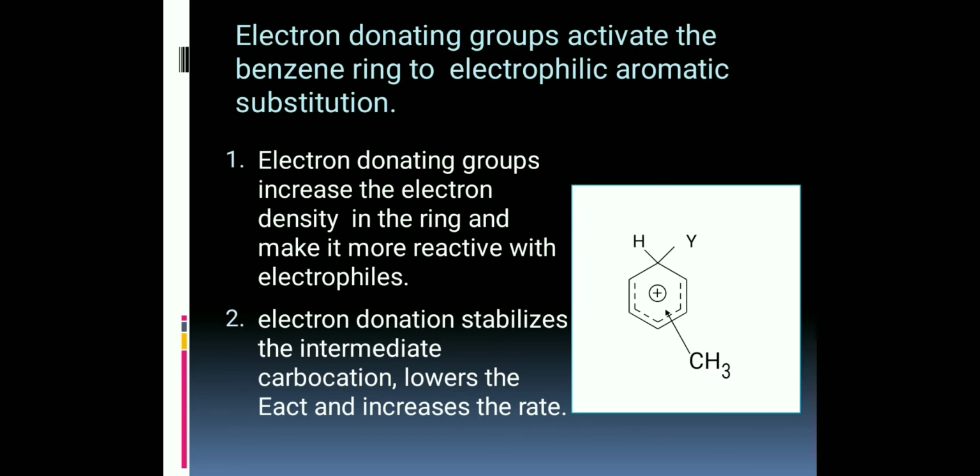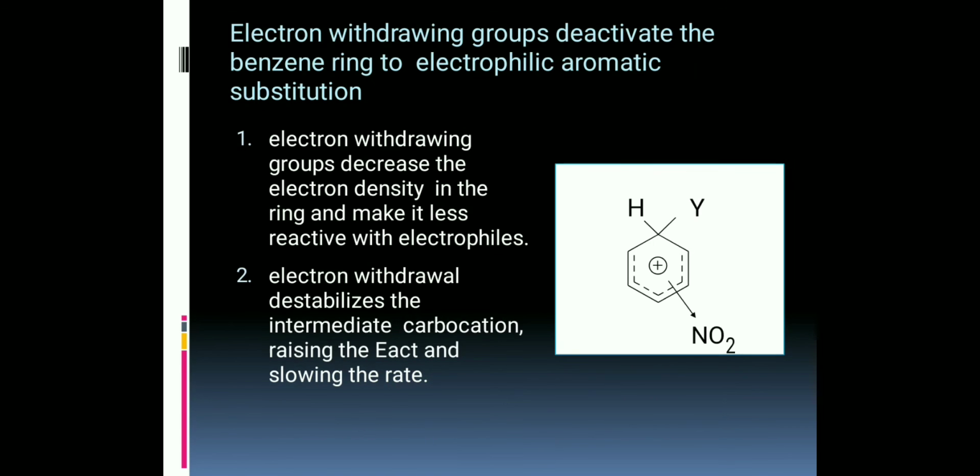Electron donating groups activate the benzene ring to electrophilic aromatic substitution. First, the electron donating groups increase the electron density in the ring and make it more reactive with the electrophiles. Second, the electron donation stabilizes the intermediate carbocation and lowers the energy barrier and increases its rate.